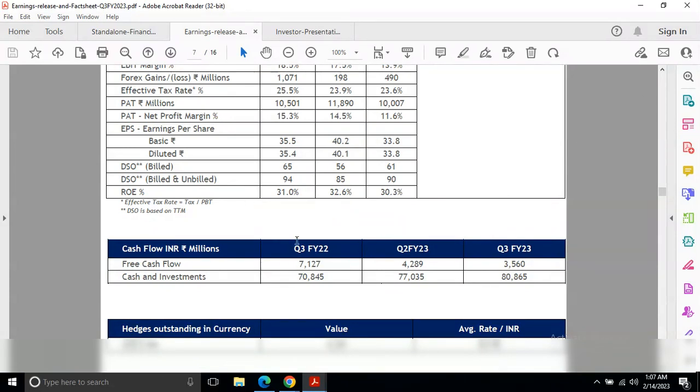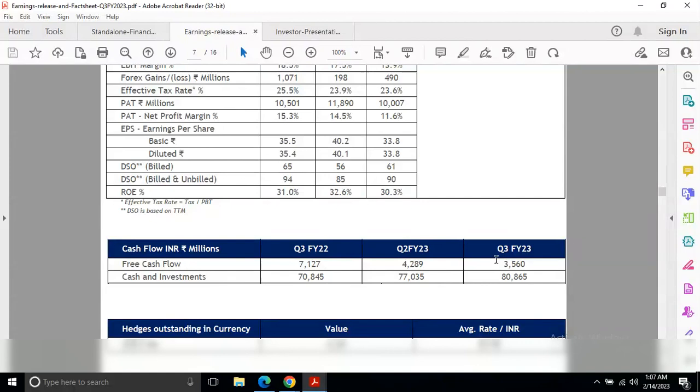Now we see the cash flow in INR million. In quarter three of financial year 22, the free cash flow was 7,127, and now it's 3,560, and in the last quarter it was 4,289. So we can see there is a decline in free cash flow as well.